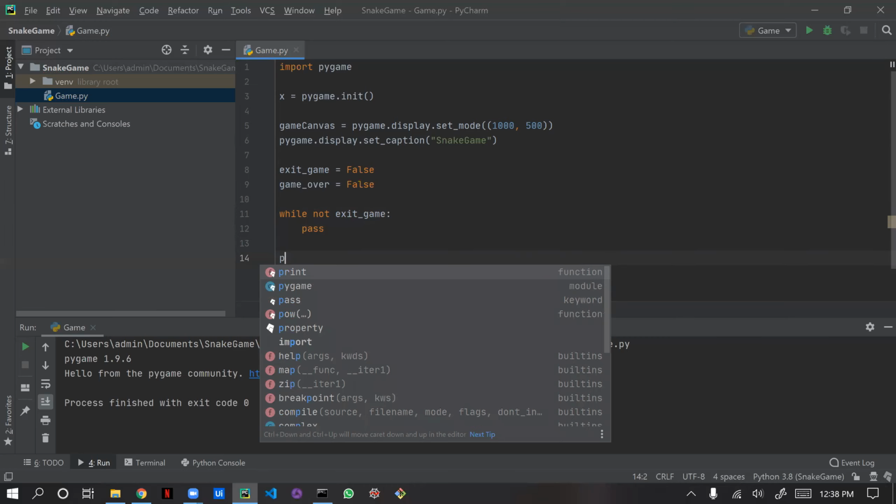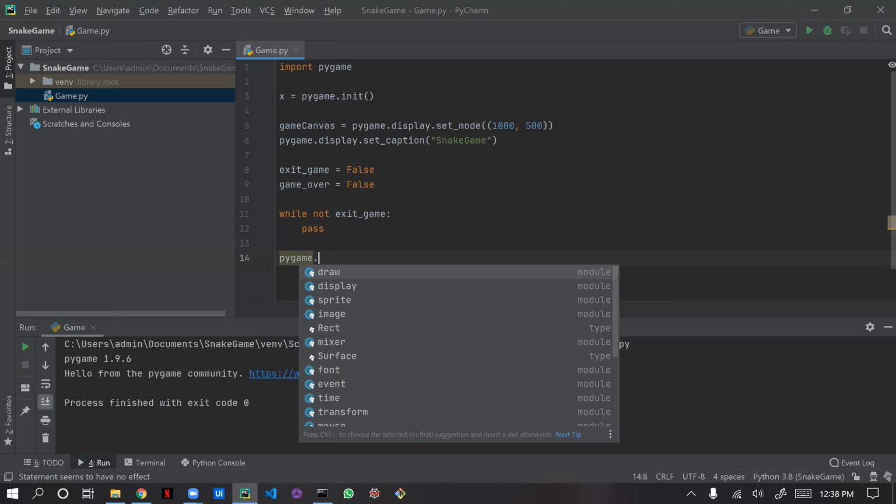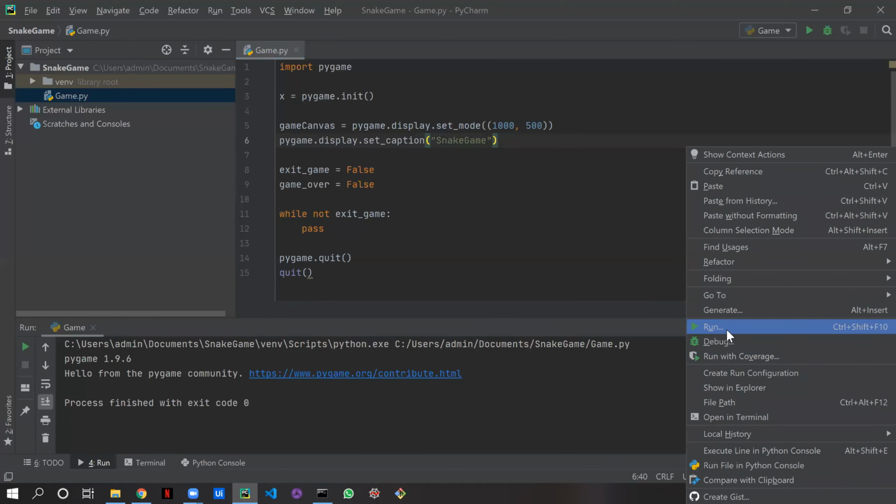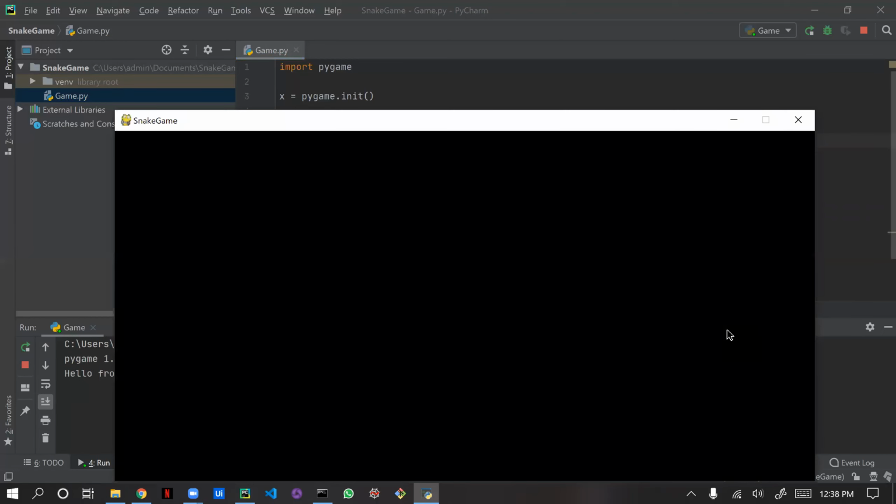Here we are terminating the game, right? So pygame dot quit, and we are calling the quit function, so I'm giving brackets. I'm running this. See, the window came. Now the window is not going away. Why? Because the exit command is not yet called. If you see here, I'm getting not responding. That means the continuous loop is going on.